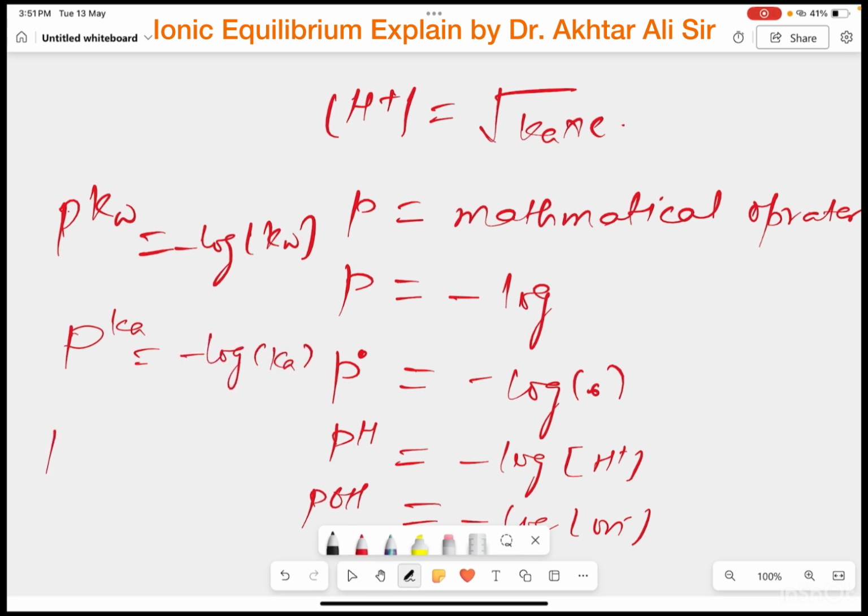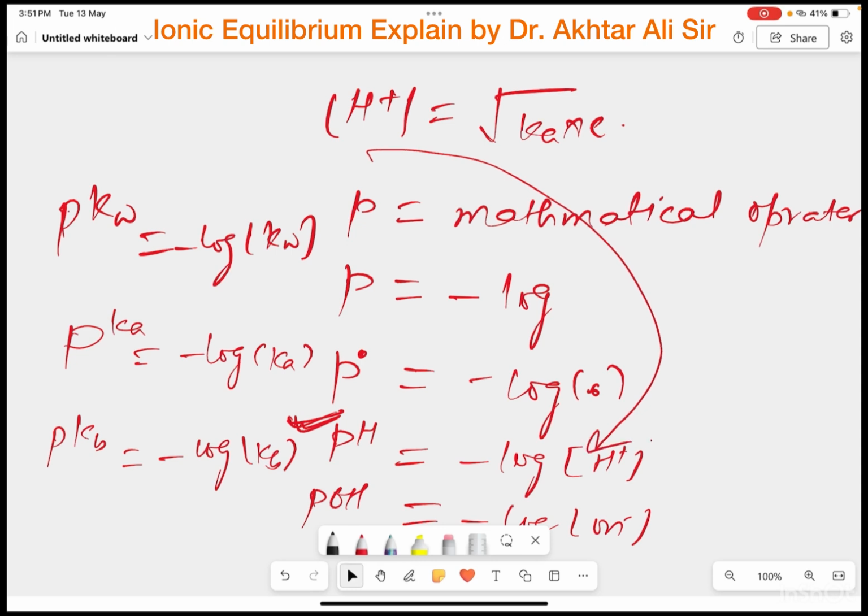And for pKb, it will be negative log of Kb. Okay, but over here our main aim is just to find the pH of weak monoprotic acid. So pH is equal to negative log of H ion concentration. This H ion concentration is put over here and we get the answer.